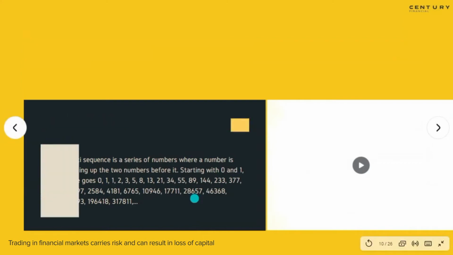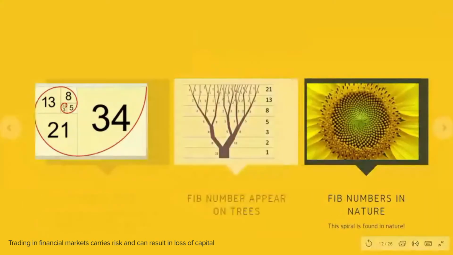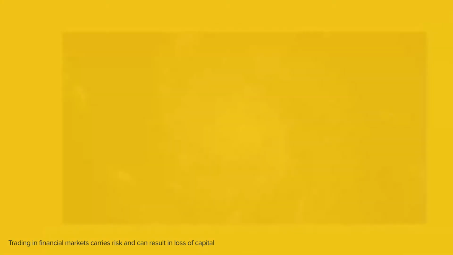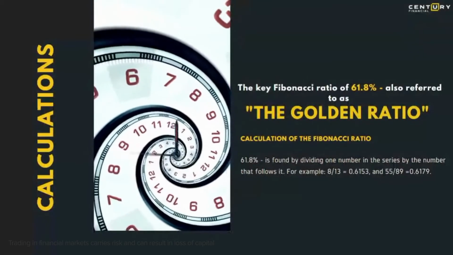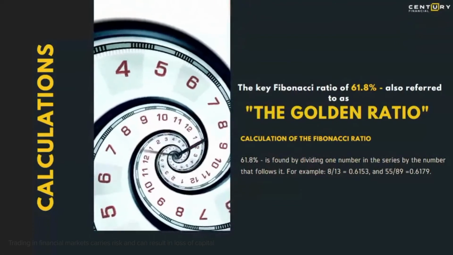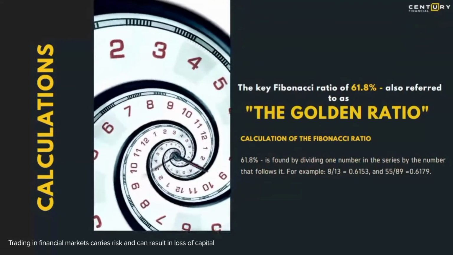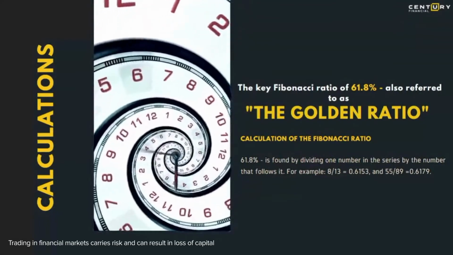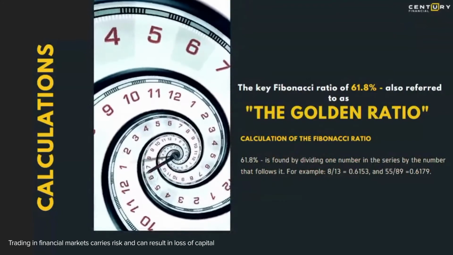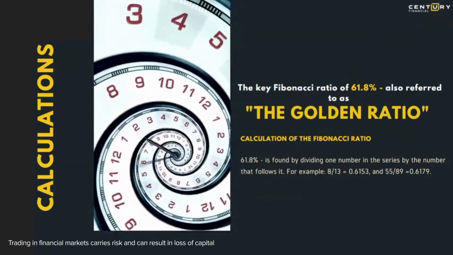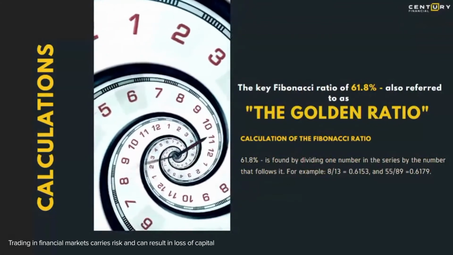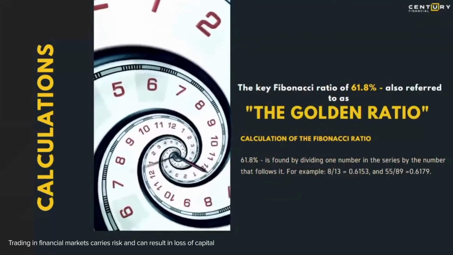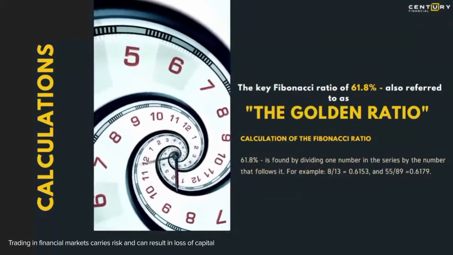And hence it is known as the golden ratio. So you take any number from the series and you divide it by the very next number to get 61.8. So 61.8 is the golden ratio, which is seen pretty much in everything. I would always encourage you to go and do your own research and look into more of Fibonacci. It's very, very interesting, and it'll probably give you a lot of insights in many other areas apart from finance.